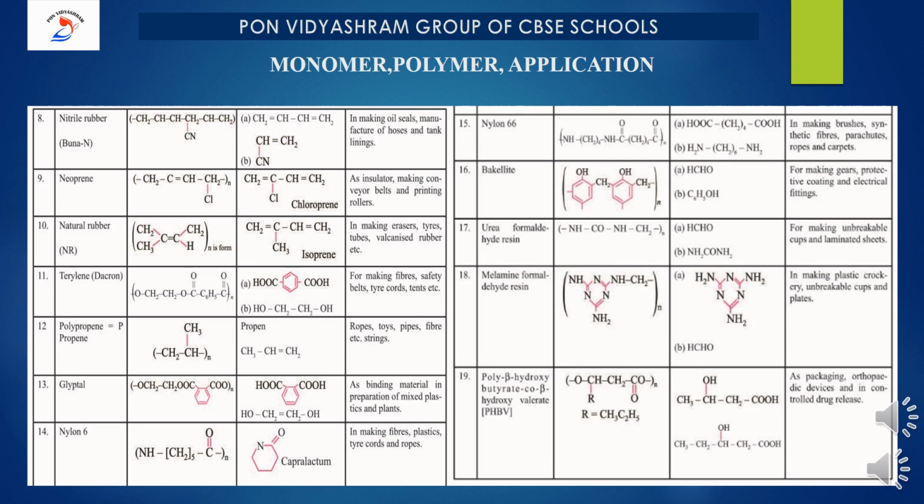The first one is Buna-N, or otherwise it can be called nitrile rubber. Monomers are 1,3 butadiene and acrylonitrile. Next one is neoprene. Monomer for this polymer is 2-chloro-1,3 butadiene. The next one is natural rubber, short form NR. Isoprene is a monomer for this particular polymer.